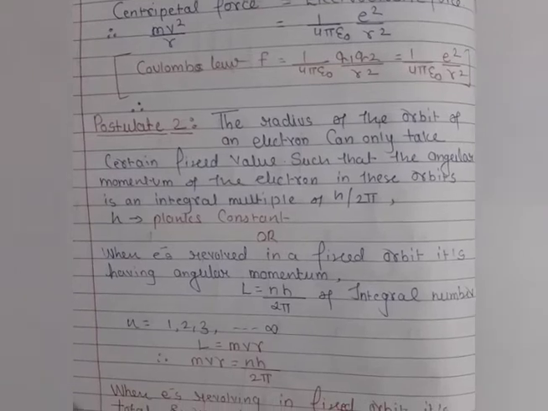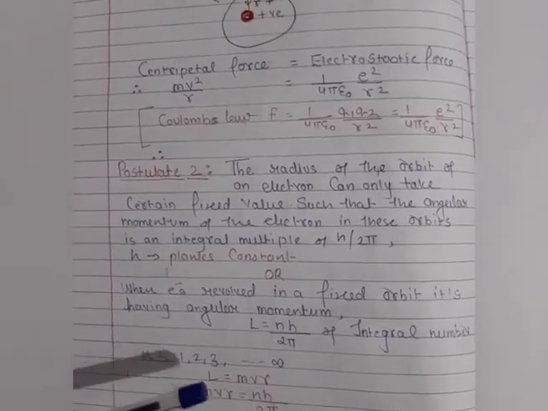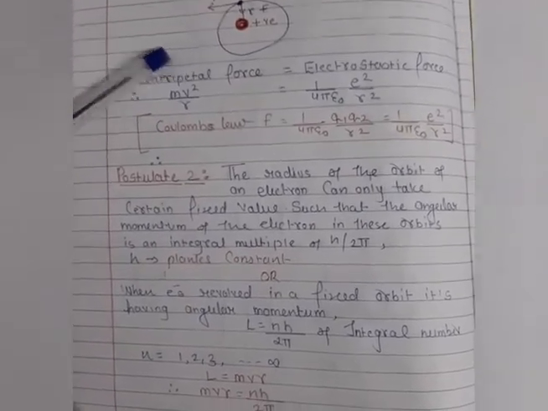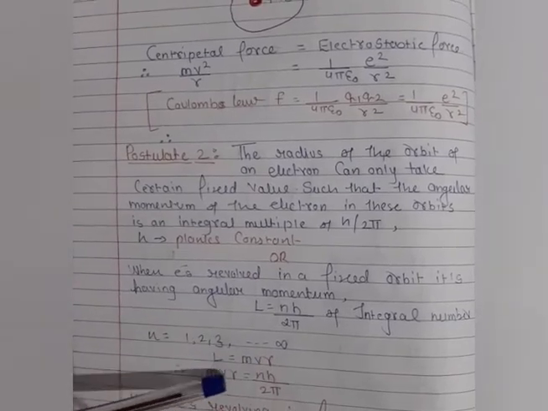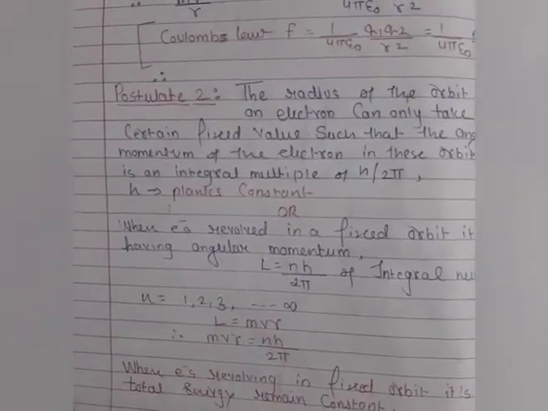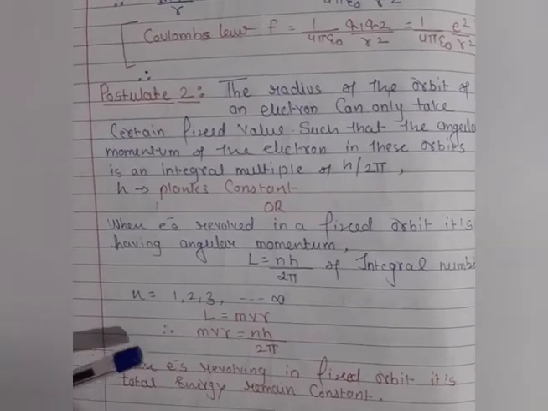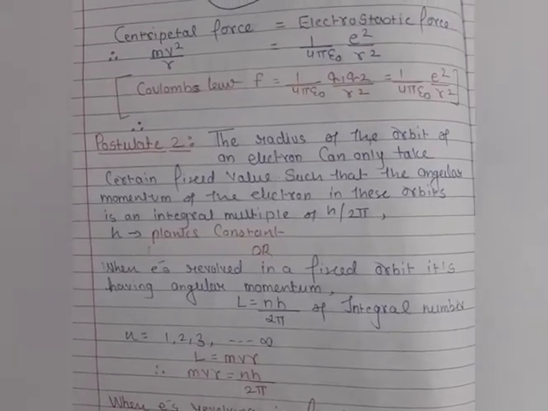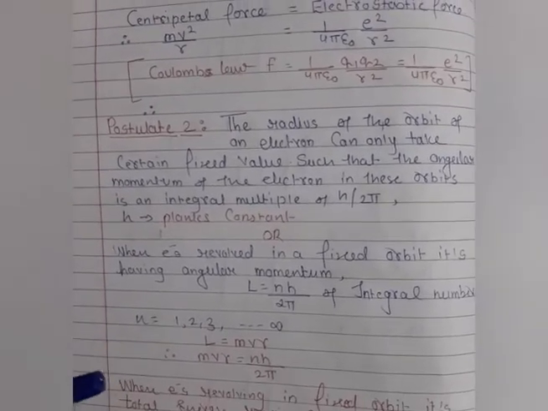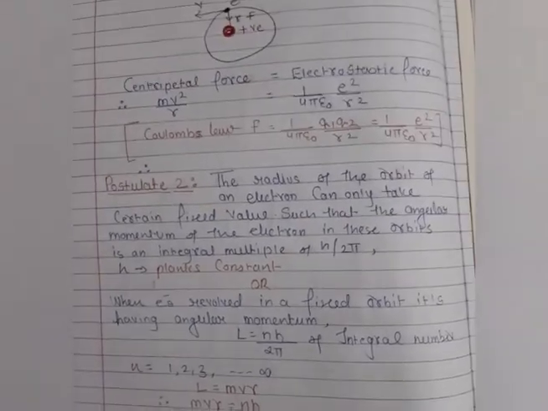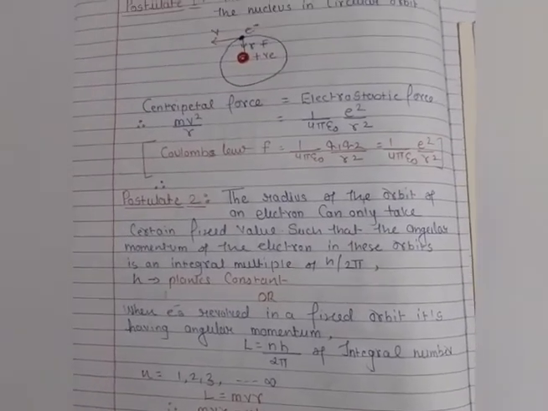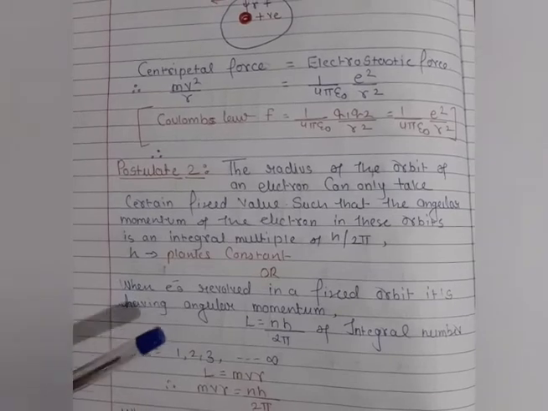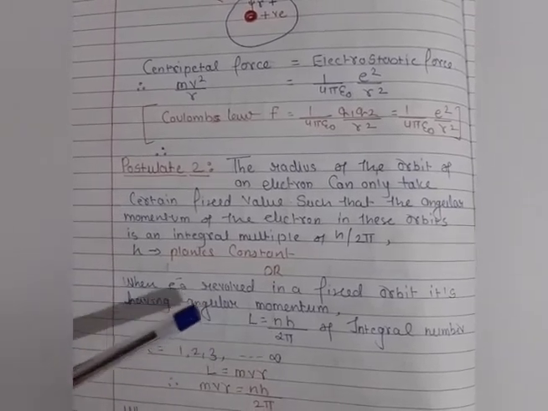And here you can see that L is equal to mvr. As you know very well, when the electron revolves, it has mass, velocity, and radius. And this mvr is equal to nh upon 2 pi. And when the electrons are revolving in a fixed orbit, as you know very well, students, the energy should be constant. This assumption has been made by the scientist. So in the second postulate, students, we will study in detail with the help of the de Broglie hypothesis.